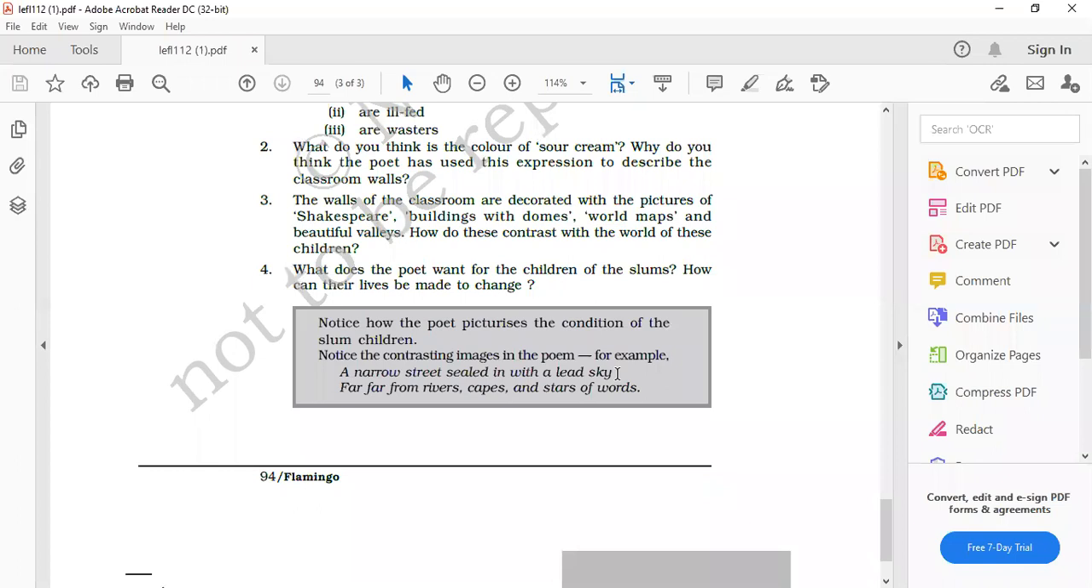And in the second line, the poet has given the open places, the rivers, the capes, the mountains, the stars in the sky, the wisdom which they can get out of this world. When they go out, they will become aware of all these things. They will enjoy all these outside beauties. They will get the wisdom out of this. So in these two lines a clear-cut contrast is given by the poet. Image contrast is used here.